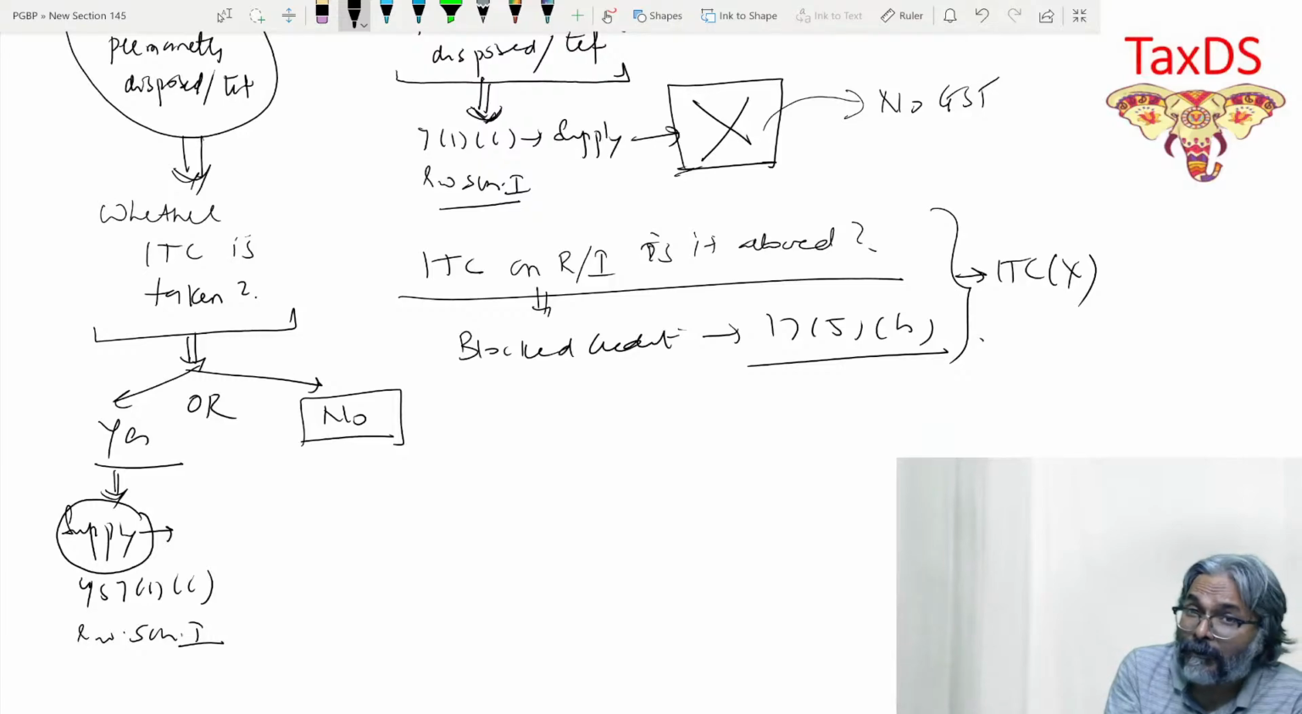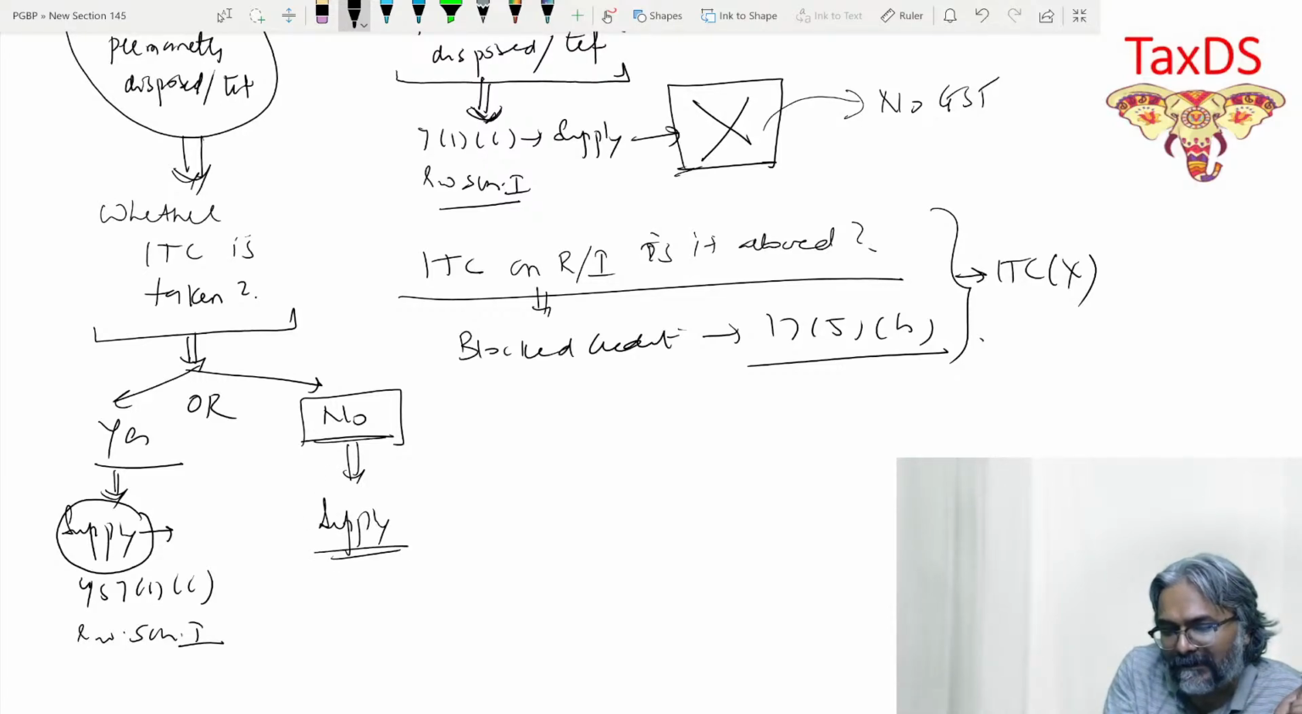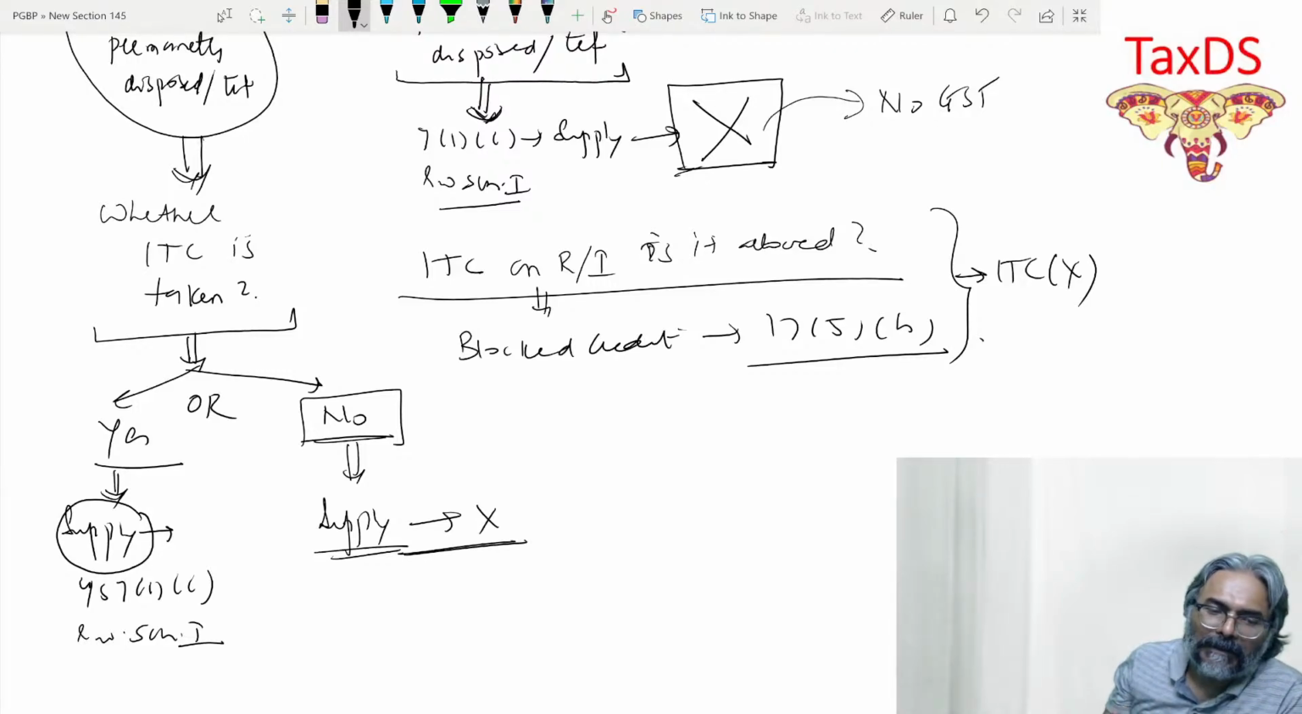I'm smart enough not to take ITC. So no ITC I have taken. Will it become a supply, students? The answer in this case is that this will not be a supply. Therefore, no question of GST on that.